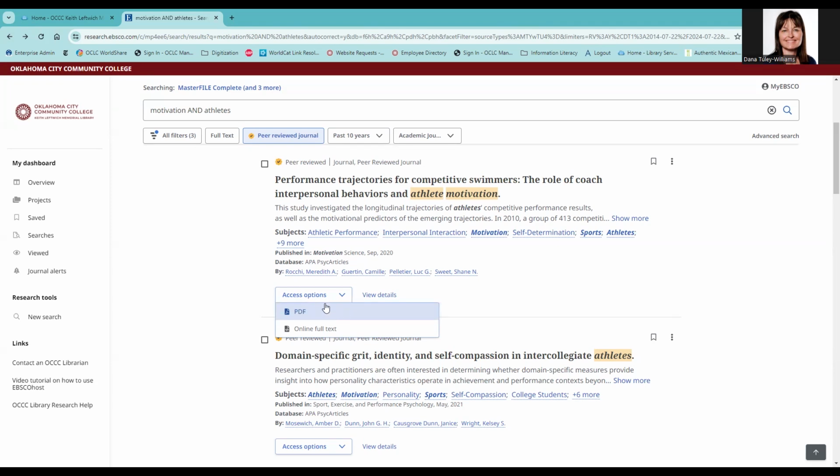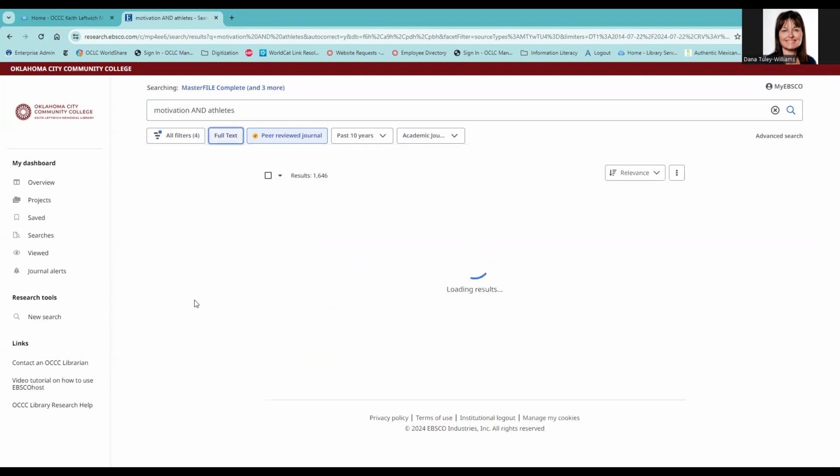If you are in a hurry and need an article immediately, you can go to the top and narrow your search results to only those articles that are available with full text.